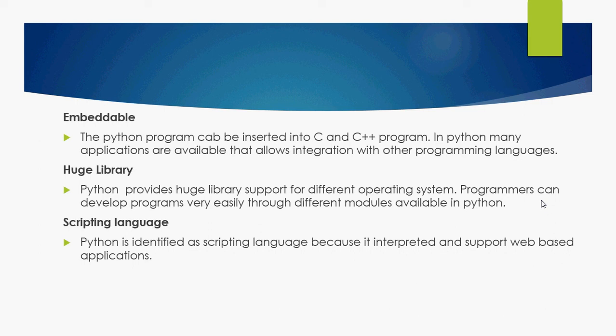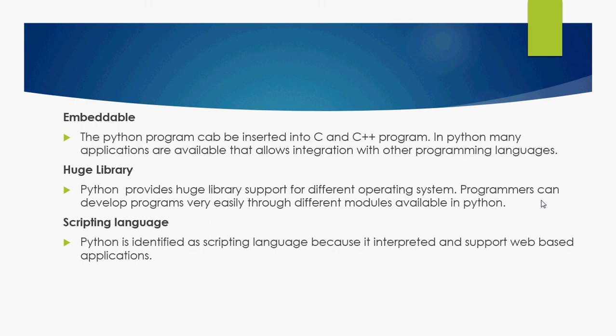Use library, it is a really pretty feature of the Python programming language, because it provides itself a huge library. Due to that, many mathematical functions and many scientific operations are possible. So a huge library is provided by Python. And scripting language: Python is identified as a scripting language because it is interpreted and supports web-based applications.